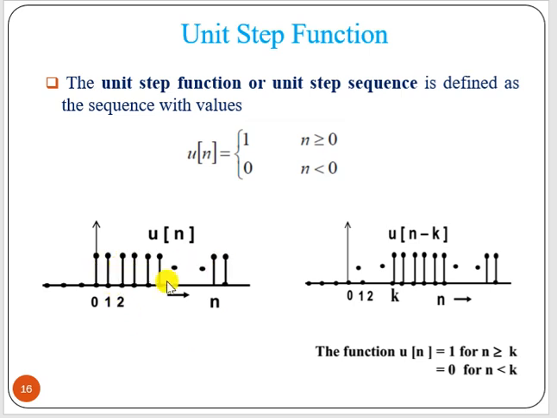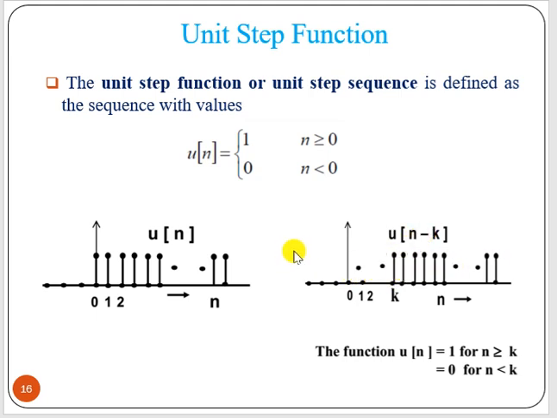So this is your u[n] starting from 0, 1, 2 up to infinity, and all the values are 1. Now if you want to write the delayed version of that, that means u[n minus k], where k can be any positive integer. It will start from k and go up to infinity. So it is delayed by k units.